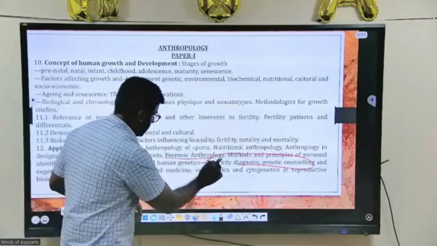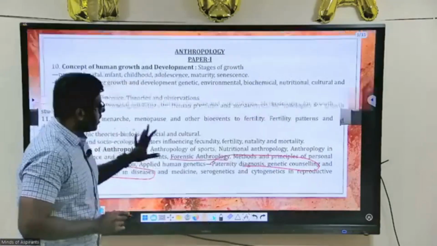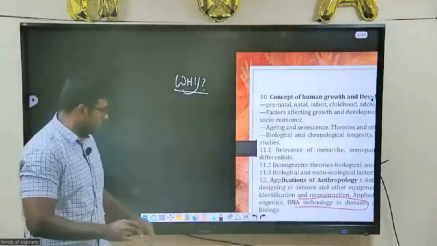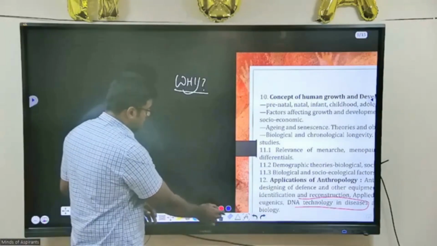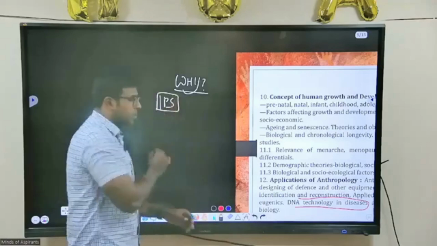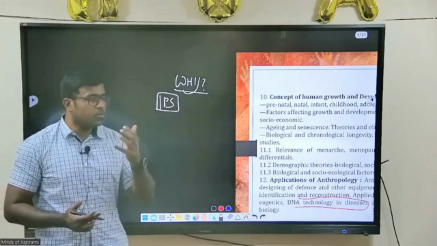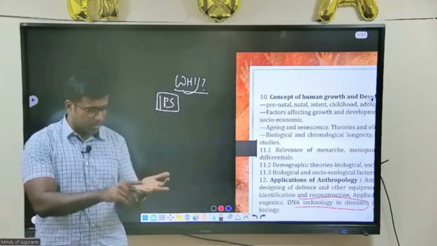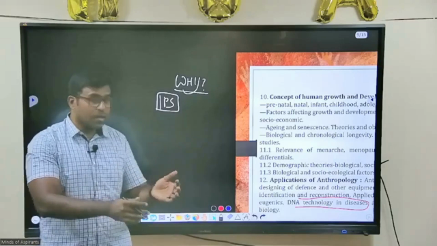Look at this. Forensic anthropology is that when you become an IPS officer, you will face crimes every day. How do you solve that? Fingerprinting, DNA things.